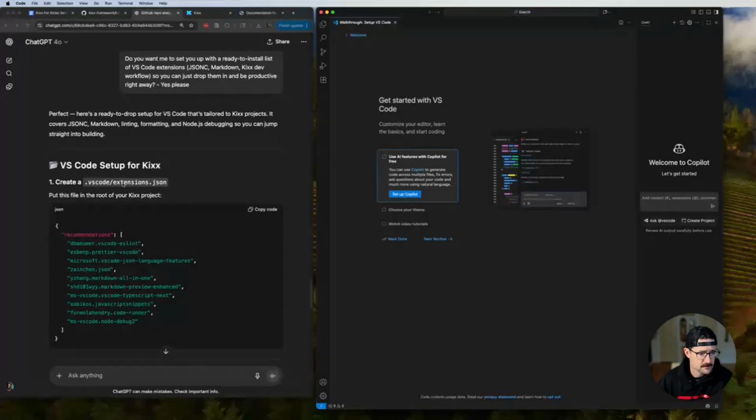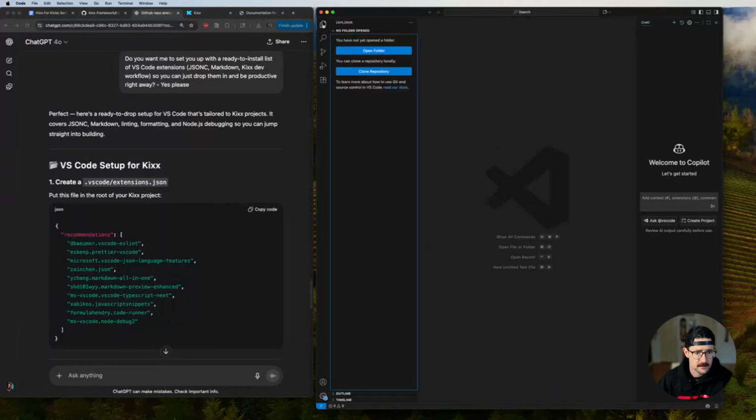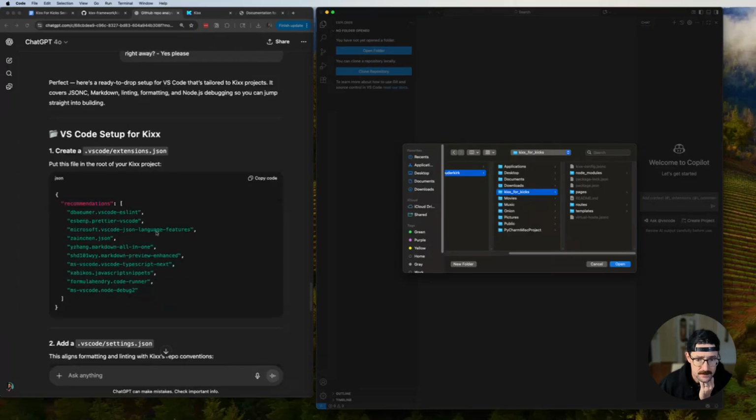Create a .vscode/extensions.json in the root of your Kixx project. Right, my Kixx project. Okay, so that is a file. We're going to open my Kixx for Kixx. That's the name of the series, remember? File. And I think this is create a .vscode/extensions.json. Put this file in the root of your Kixx project. Kixx for Kixx, the root of my Kixx project. I guess we're going to say that's here, so we'll open this.